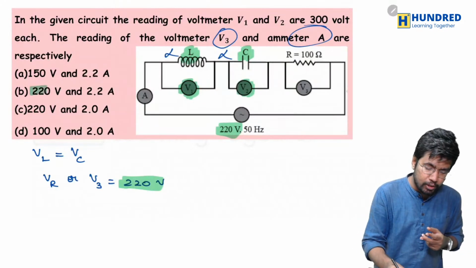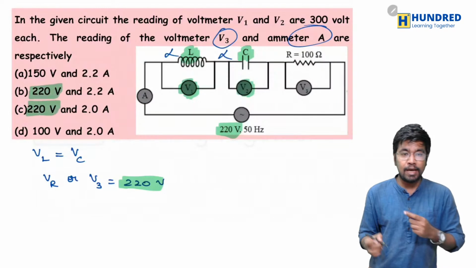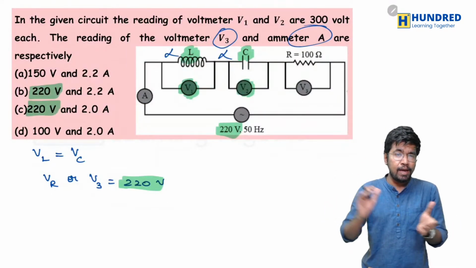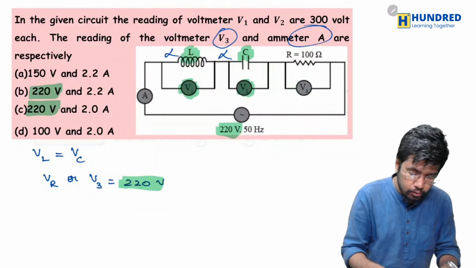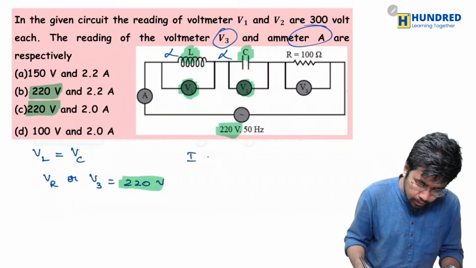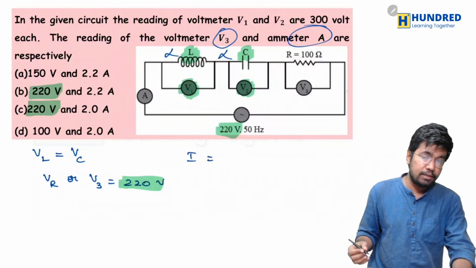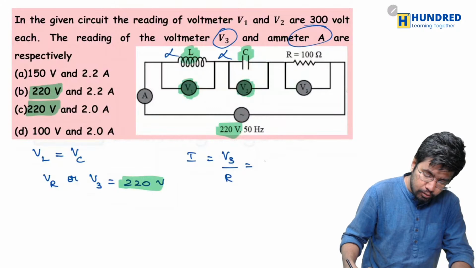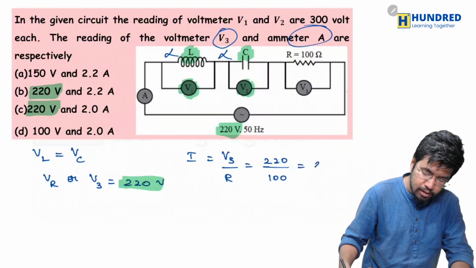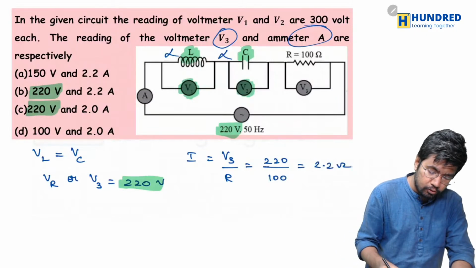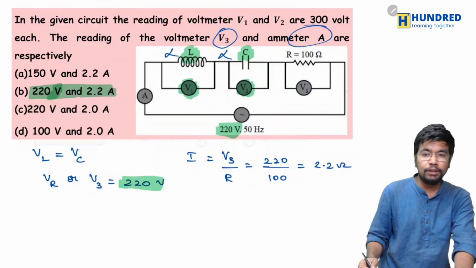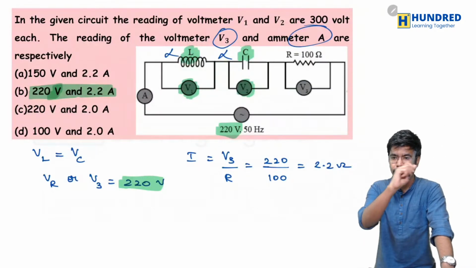And you can see that B and C have 220, whereas the other two don't. So you know now that A and D are wrong. All you have to do is find the value of current to make sure you find the right answer. To find the current, you just divide V3 by R. V3 is 220, divided by R, which is 100. So it is 2.2 amperes. Which option is right then? Well, you can see that option B is right here. Yes. Okay.